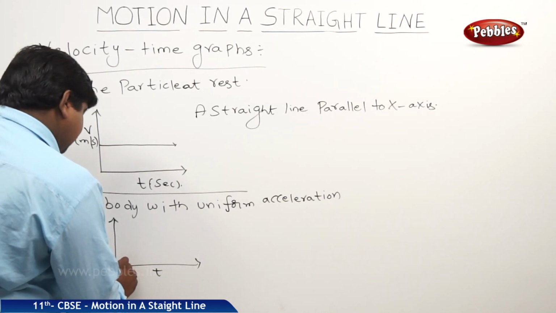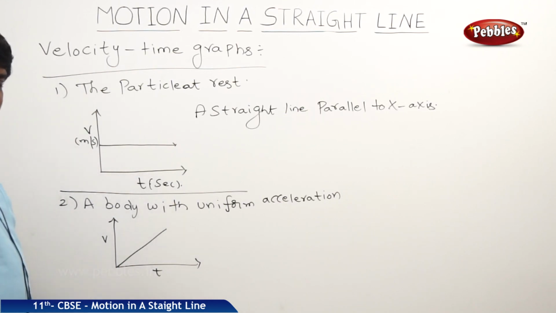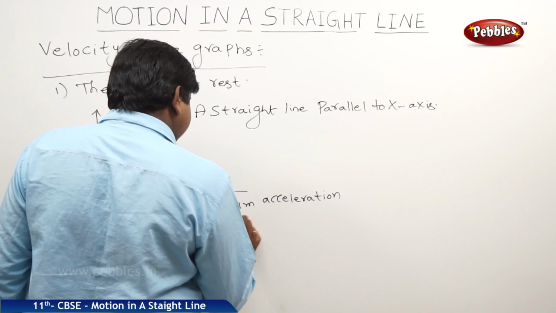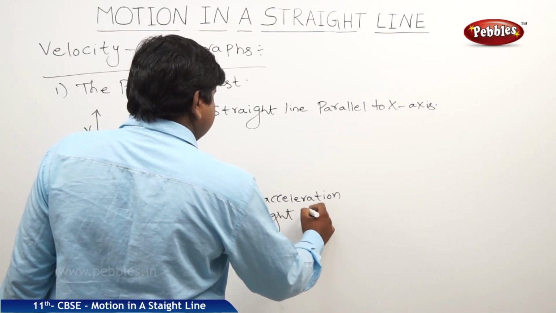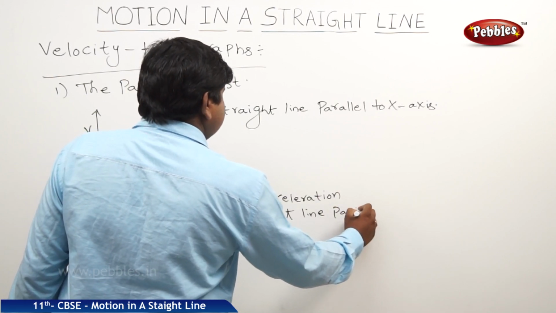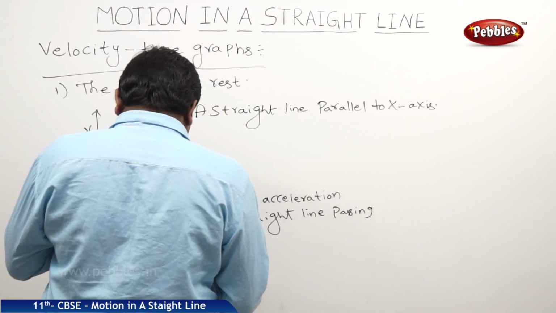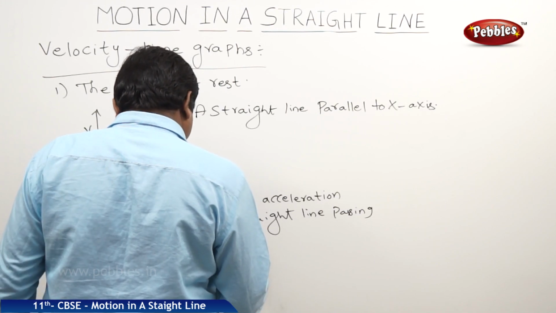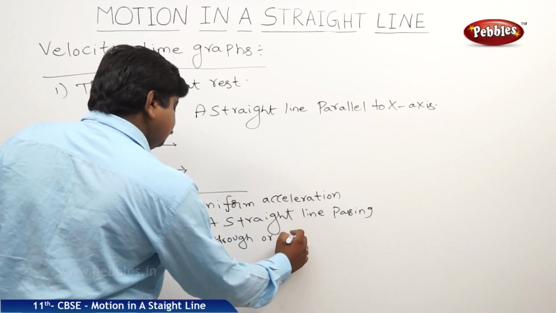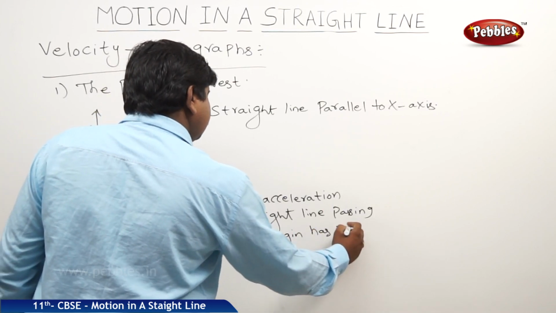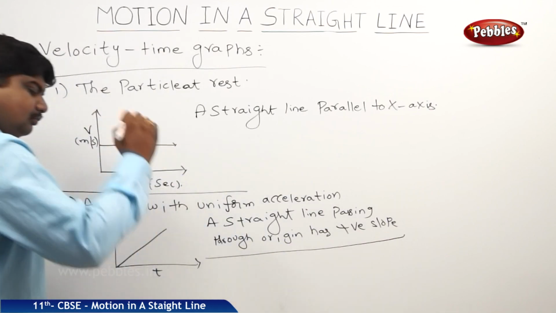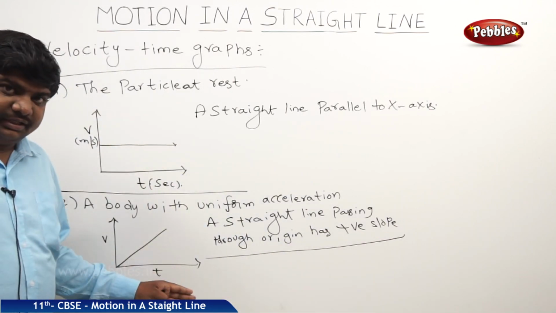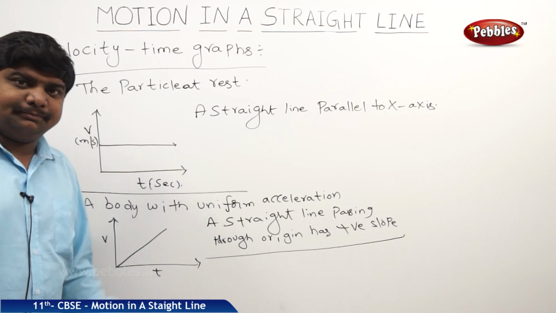You will get a straight line passing through the origin with positive slope. Like this, we can understand the graphs.